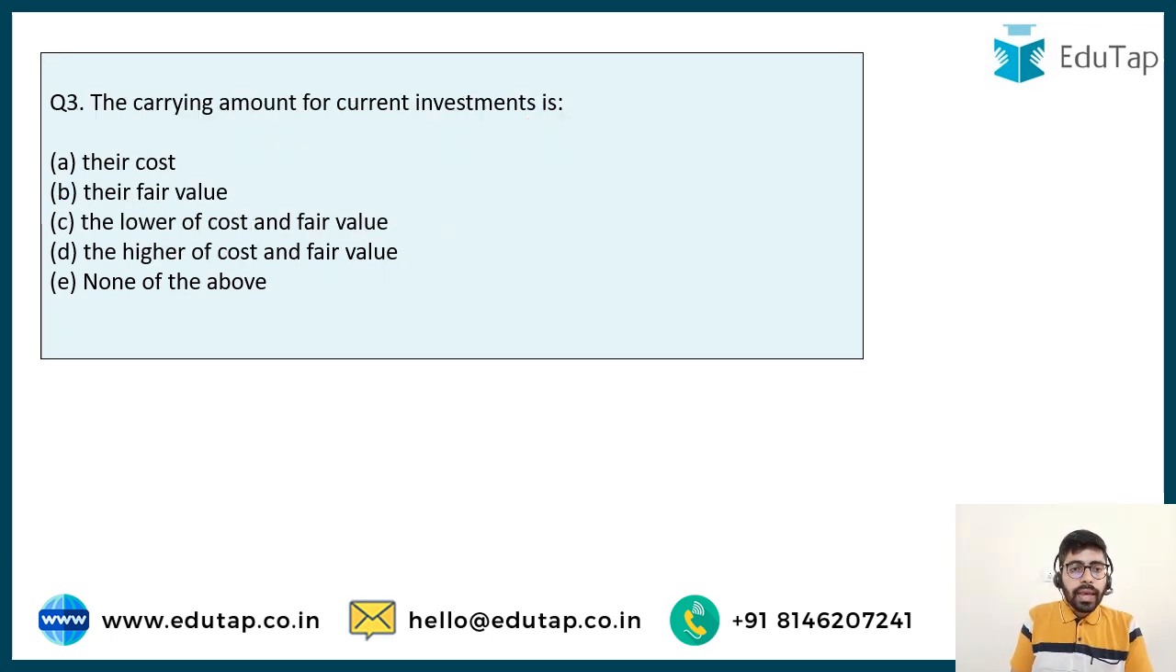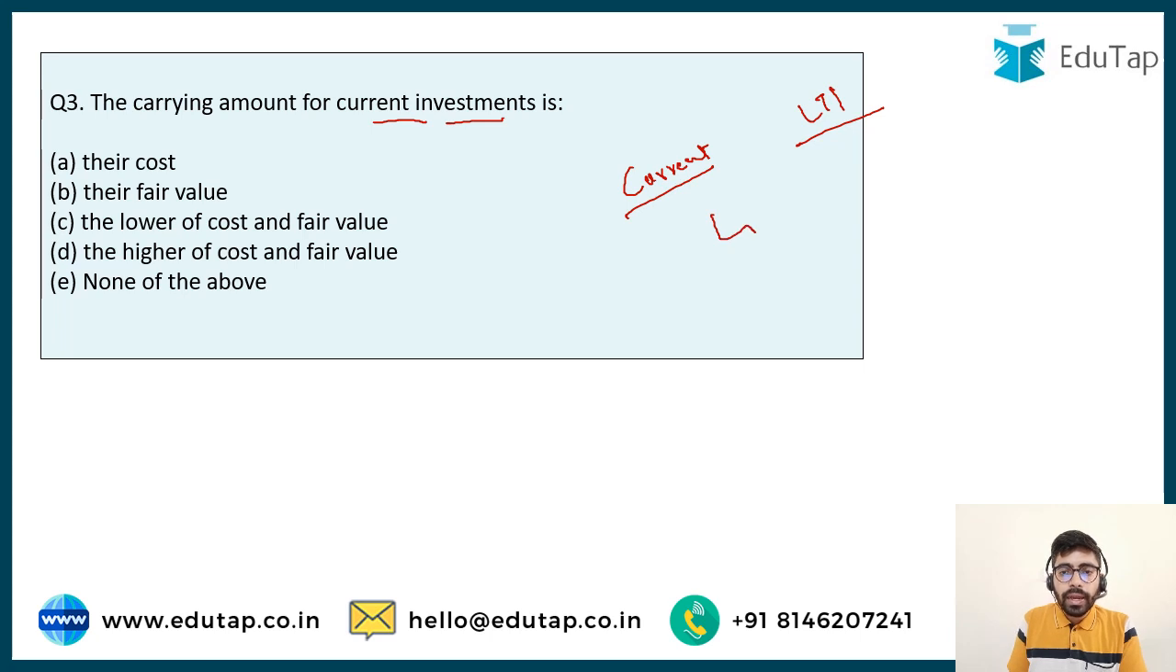Now the question is carrying amount for current investment. Options are cost, fair value, lower of cost and fair value, higher of cost and fair value, or none of the above. So as already explained to you, there is one current investment, there is another long-term investment. Now we also know that they are to be separately disclosed in the balance sheet. The question arises, at what value do we disclose them? Do we disclose it at their cost or their market price, or do we disclose it at the lower or higher of the cost and market price? So this is what we have to understand here.